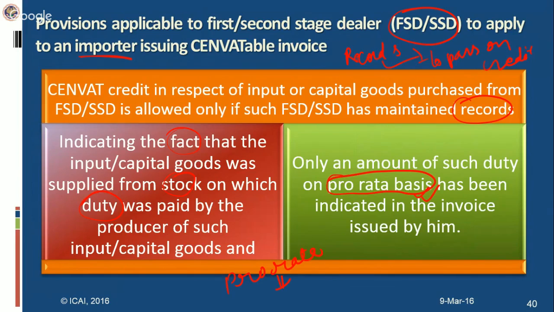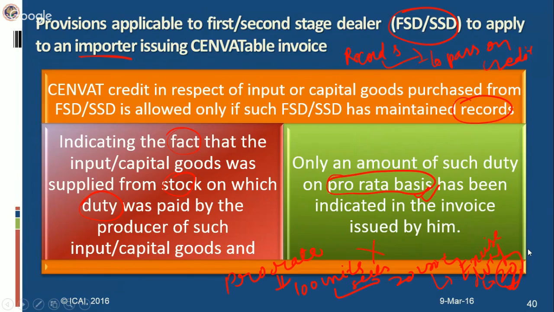Let's say a first stage dealer or a second stage dealer has procured 100 units and he sells to a buyer only 20 units. So does it mean that the invoice should show the details of duty paid of all 100 units? No. What the invoice should show is that the excise duty to the extent of 20 units only will be passed on to the buyer. The excise duty of 20 units has been paid, so the CENVAT credit in respect of 20 units can be passed on to the buyer.